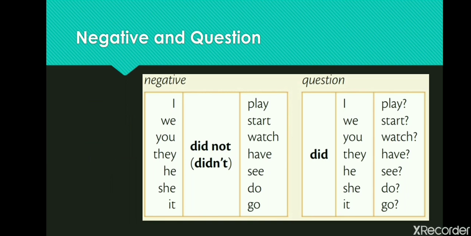Negative and questions. Past simple has a helping verb, did. In negative sentences, we use didn't and the first form of the second verb. For example, I played. I didn't play. We started. We didn't start. They watched. They didn't watch.